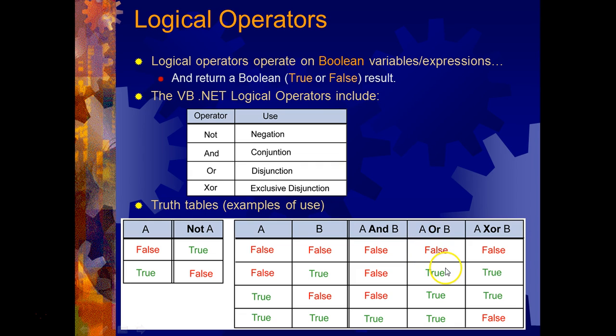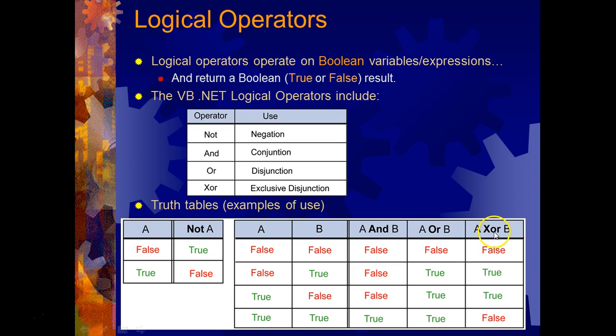With the or, though, if one of them is true, then you get true. If one of them is true, you get true. Both of them are false, then that's the only time you get false.